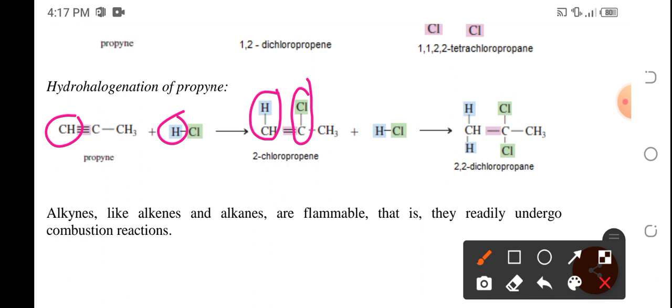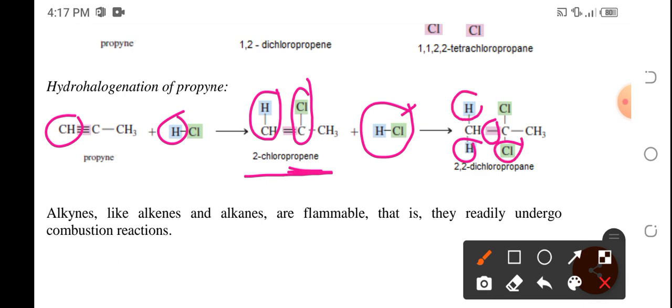So the first reaction will produce 2-chloropropene, a halogenated alkene. The second reaction with hydrogen chloride will make the double bond become a single bond, and still the addition of this HCl will happen at this site of reaction.